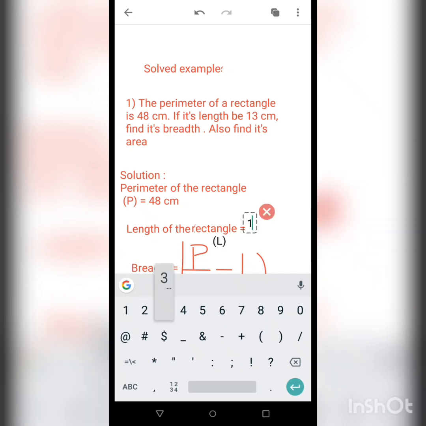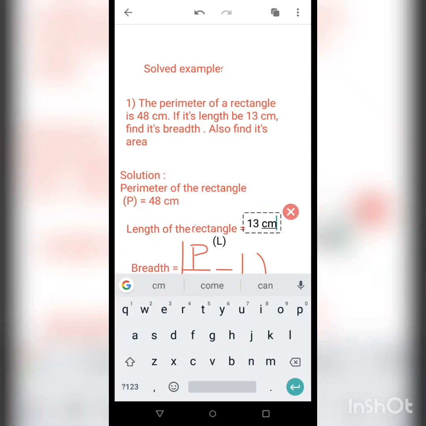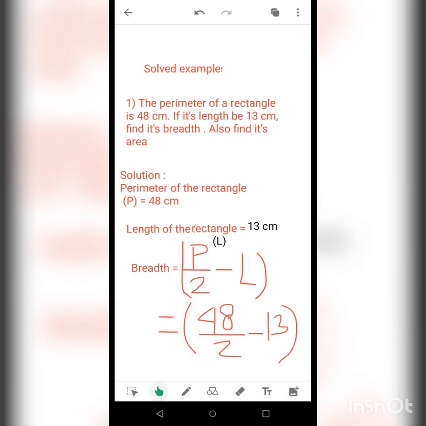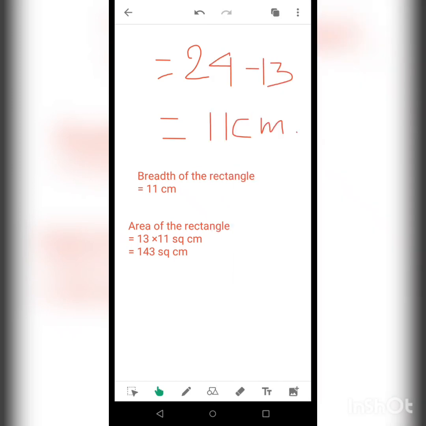So you already have the perimeter and you have the length. Now, in order to calculate the breadth, as you have seen in the previous page, the formula was perimeter by 2. From this factor you need to subtract the length. So 48 by 2 minus 13. As you know, 48 divided by 2 means 24.